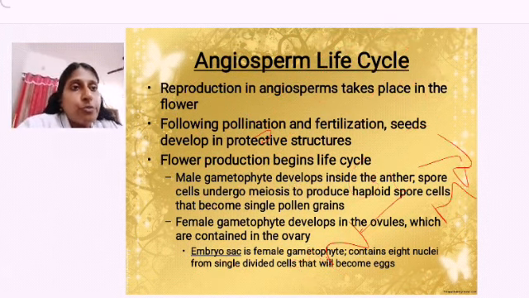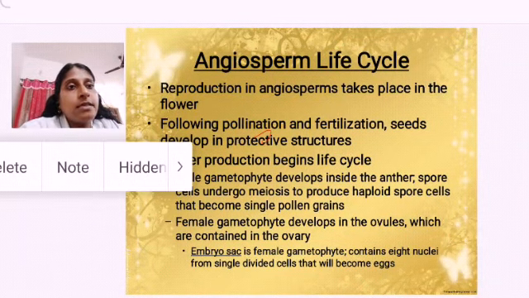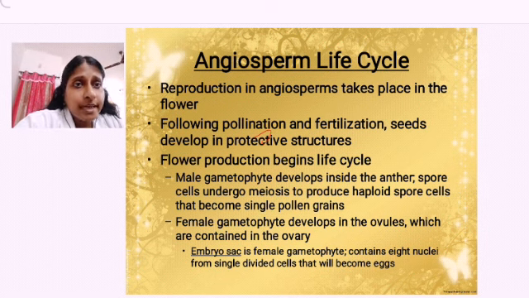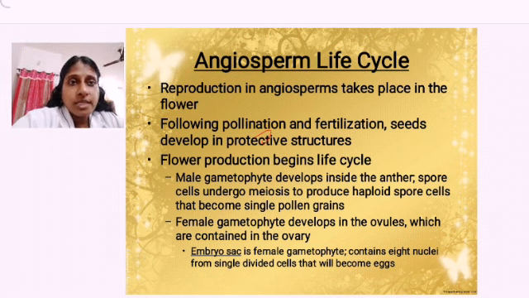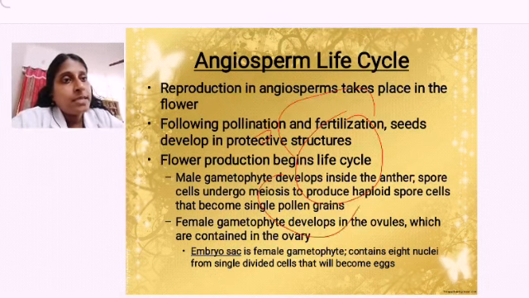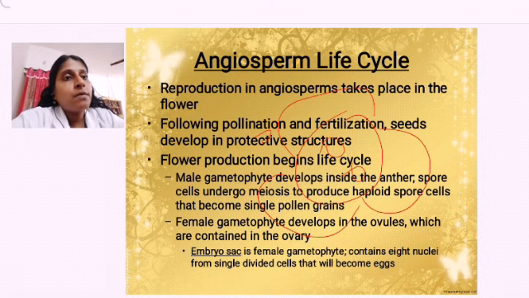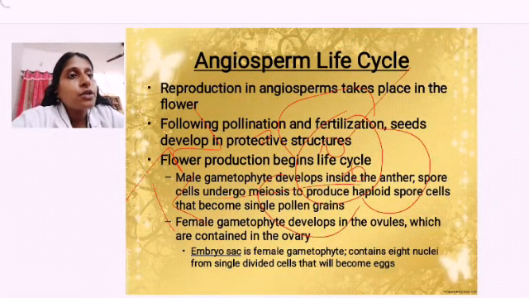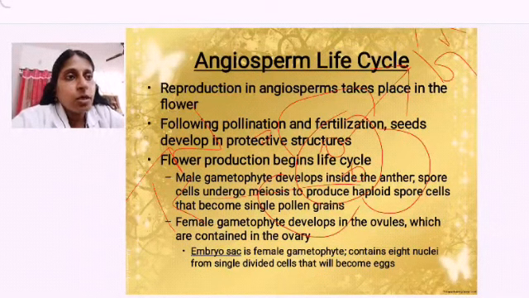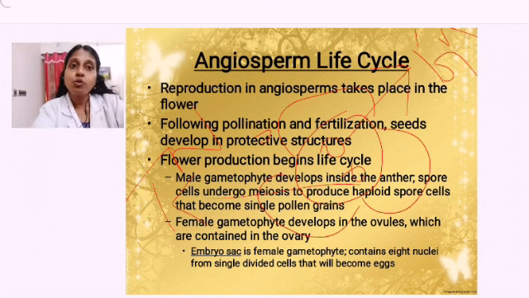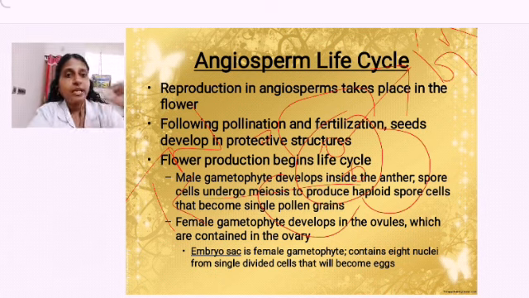So pollen grains, you have to be very careful how it is taking place. Inside the anther you can find the male gametophyte. Spore mother cells undergo meiosis, forming haploid spores. In the structure of the pollen grain there is an inner intine and an outer exine. Inside the pollen grain there are two nuclei. One is called the tube nucleus, which has a function I will tell you about. The other is called the generative nucleus. When it reaches the female part, it will divide and form two male nuclei. From one generative nucleus, two male nuclei will be formed.